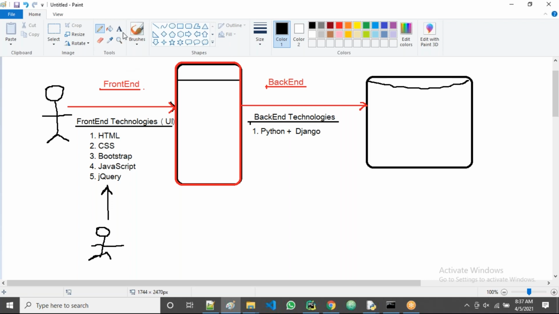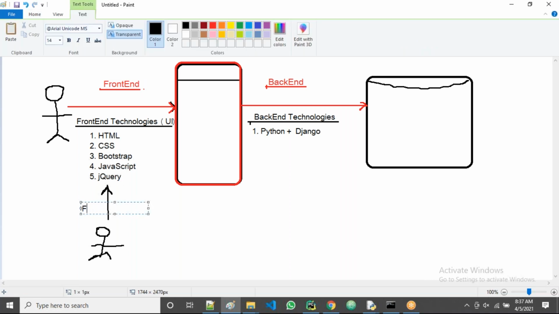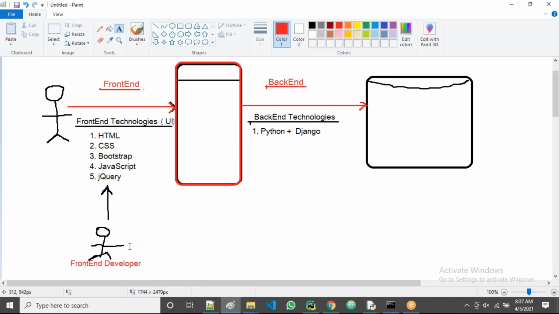This combination means he's working on the front end part, so he is called a front end developer, because he is working only on front end technologies like HTML, CSS, Bootstrap, JavaScript, jQuery.